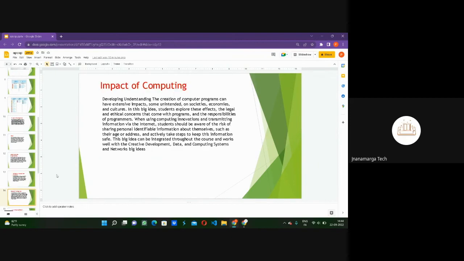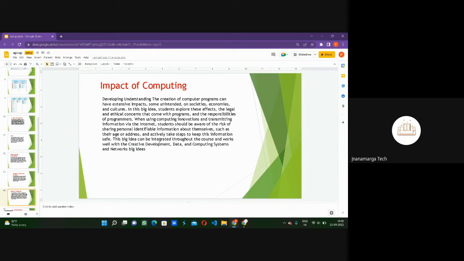The fifth and last unit is the impact of computing, which is about developing understanding. The creation of computer programs can have extensive impacts, some of them unintended, on societies, economies, and cultures. The basic idea for this unit is what the responsibilities of a programmer are and what the effects of the internet and the computer are on our daily life. Basically, how programming is affecting us, how it is helping in development, and what the pros and cons of computing are, we are going to study in this unit.